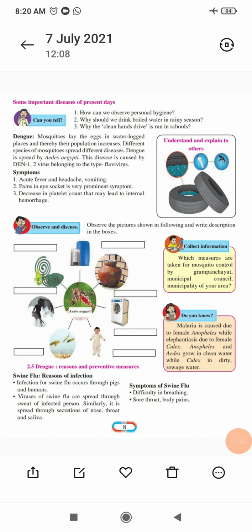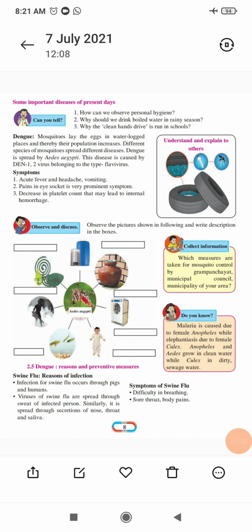Now some important diseases that we have talked about, we will talk about now. Just see dengue. In the case of dengue, just see the figure first, they have given a tire. In waterlogged tires, more and more mosquitoes lay eggs. And when they lay eggs, more and more mosquitoes spread in these conditions. The dengue mosquito is Aedes aegypti. This kind of mosquito spreads dengue.